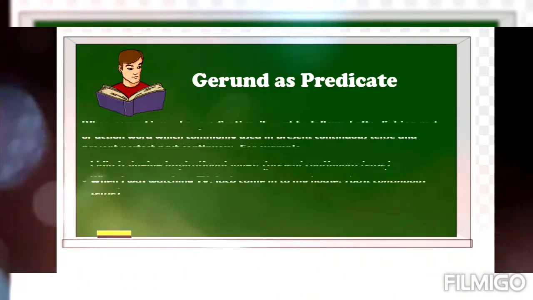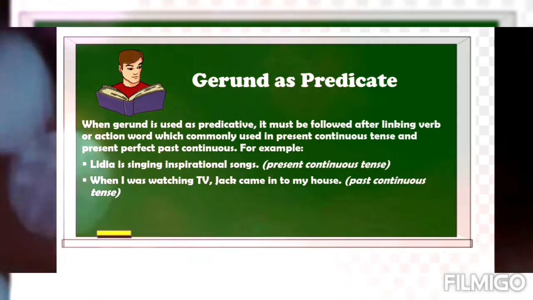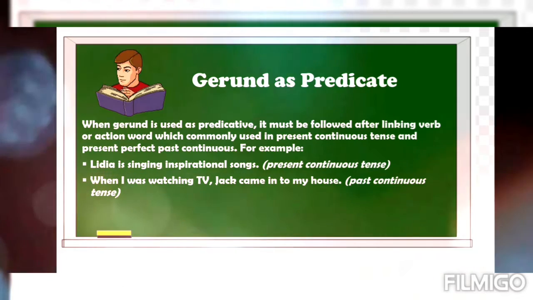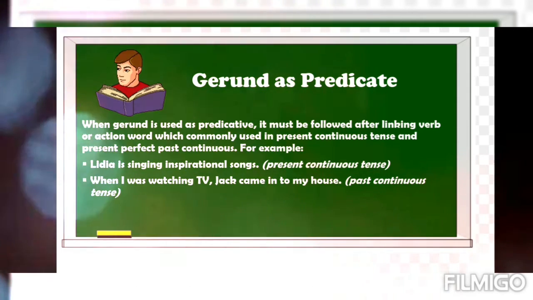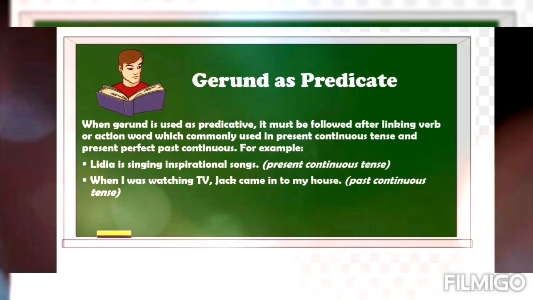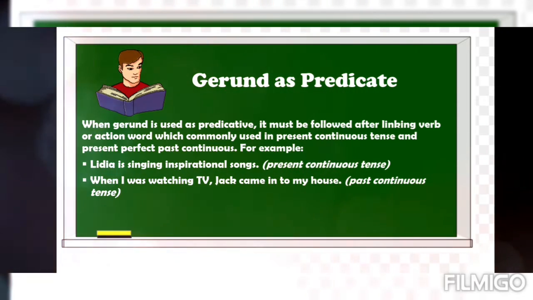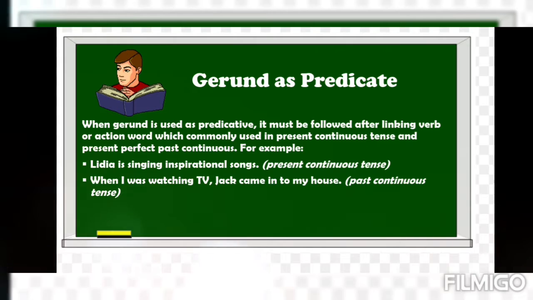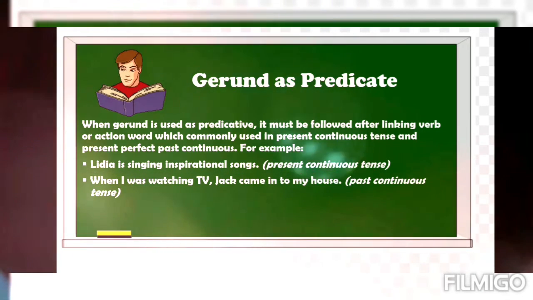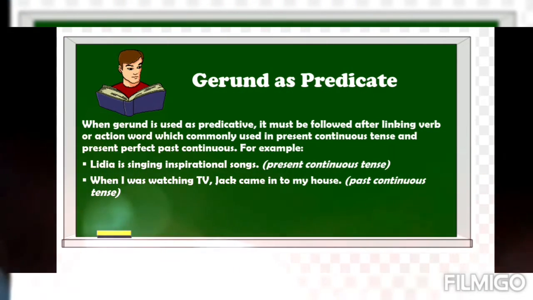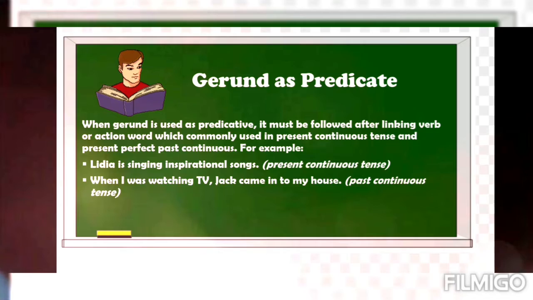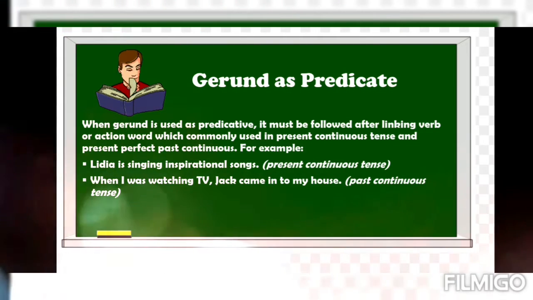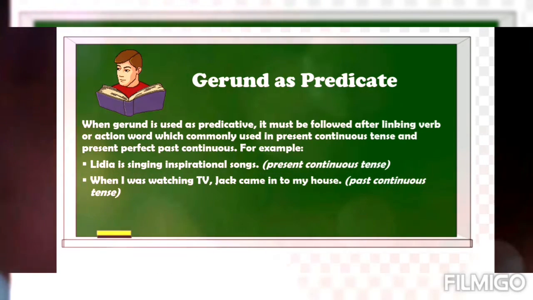Gerund as a predicate. When a gerund is used as a predicative, it must follow a linking verb or action word, which is commonly used in present continuous tense and present perfect continuous. For example, Lydia is singing inspirational songs, in the present continuous tense form. The gerund as a predicate is singing inspirational songs.